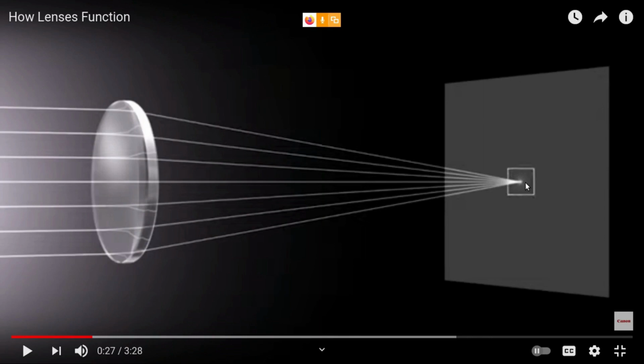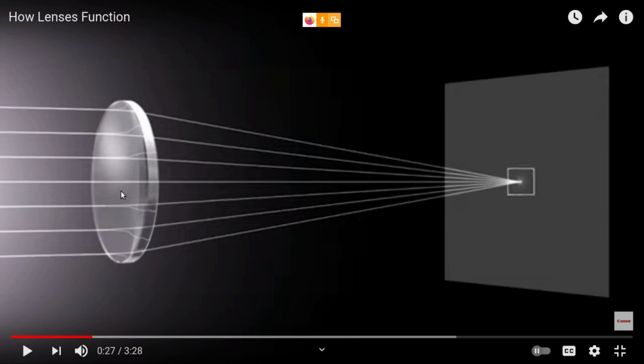What is this point? Focus. It is a focus of this convex lens. If you measure the distance between these two, that is the focal length of a lens here, right?